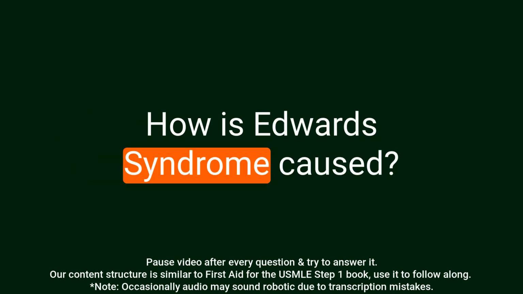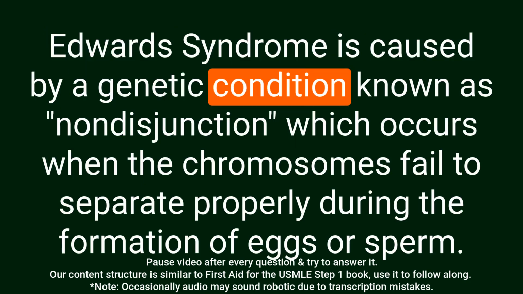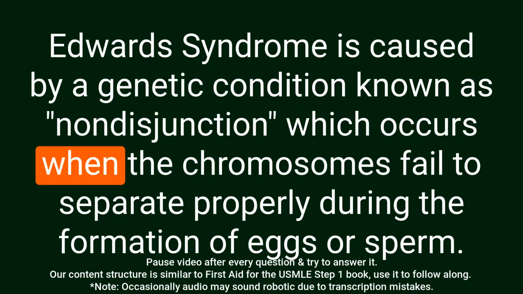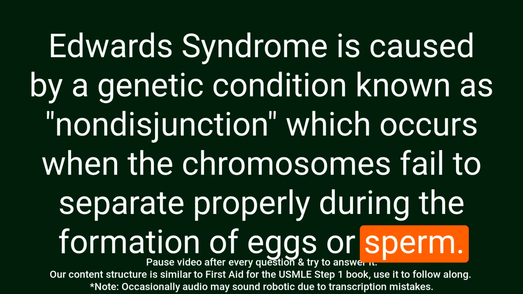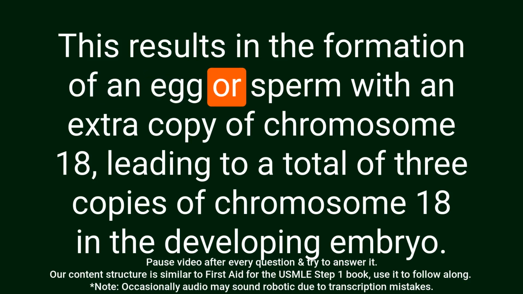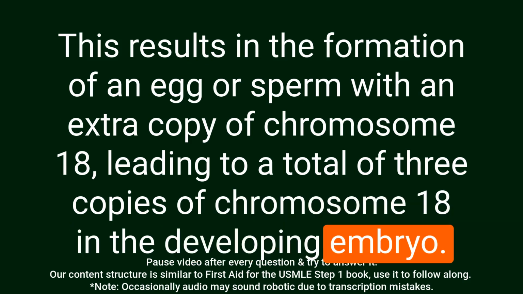Question: How is Edwards syndrome caused? Answer: Edwards syndrome is caused by a genetic condition known as nondisjunction, which occurs when the chromosomes fail to separate properly during the formation of eggs or sperm. This results in the formation of an egg or sperm with an extra copy of chromosome 18, leading to a total of 3 copies of chromosome 18 in the developing embryo.